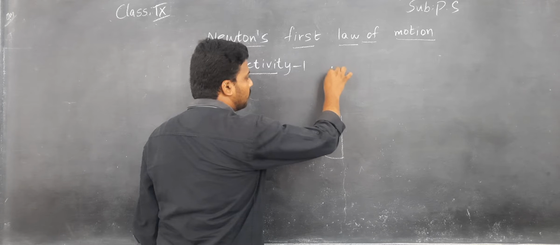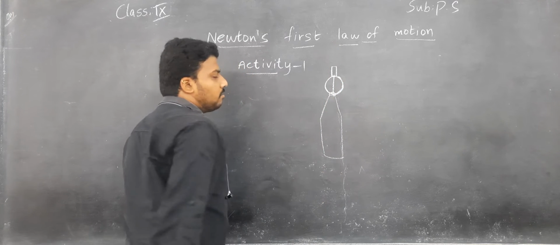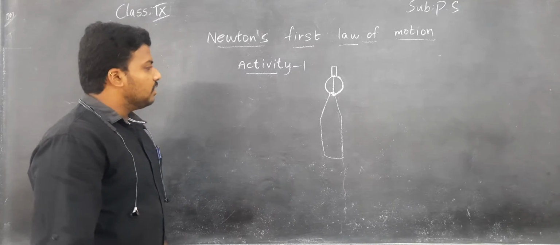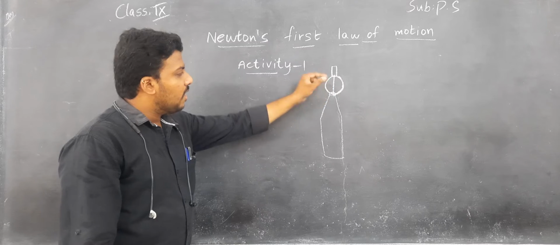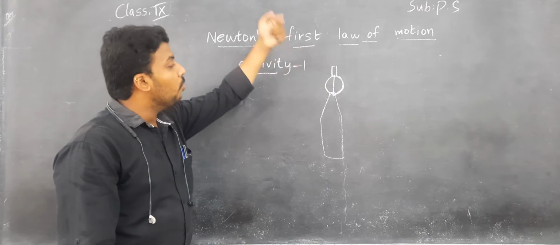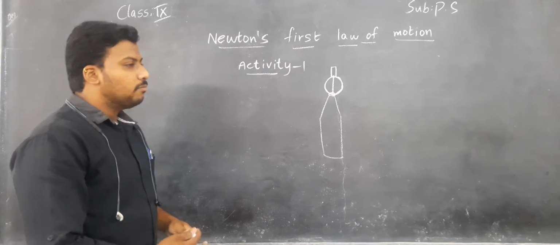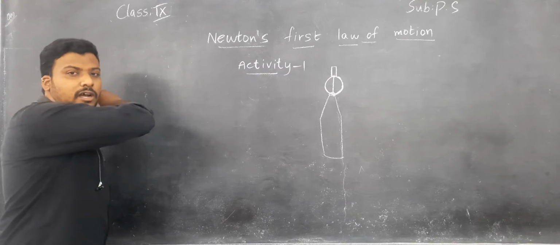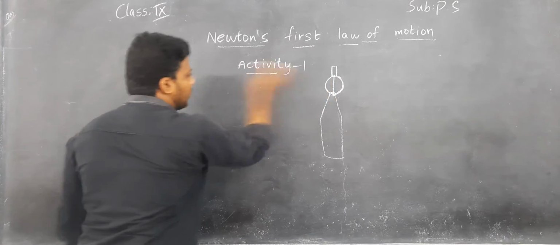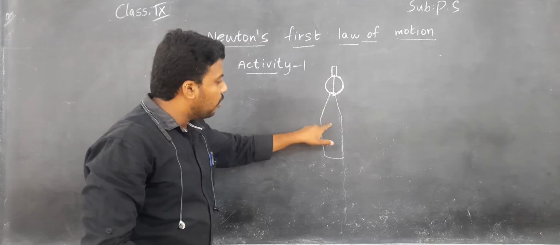Then only keep that pen cap over the strip. So right now, I arranged that bottle. Over the bottle I kept a paper strip, and over that I have kept a pen cap. Now, if you remove this paper strip as fast as you can with a large amount of force, what will happen, children? The pen cap will fall in the bottle.